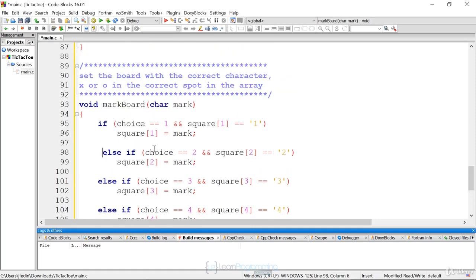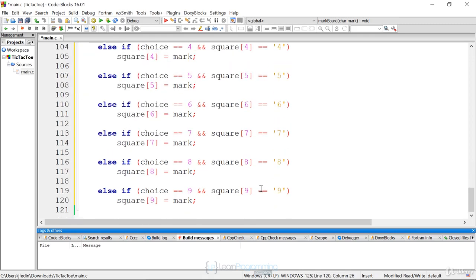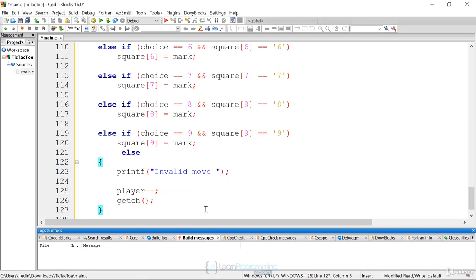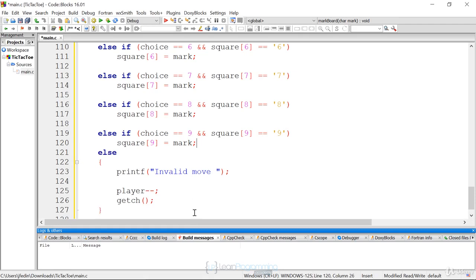If the user entered choice 2, we're going to make sure the indentation's good, and square 2 is available, we're going to mark square 2 with whatever we passed in here. And depending on what player's turn it is, we're going to pass in an O or an X. Now, the last thing we need to do in this function is validate. If they passed in anything other than 1 through 9, then that's an invalid move. So our last else statement here will print out a message saying invalid move.